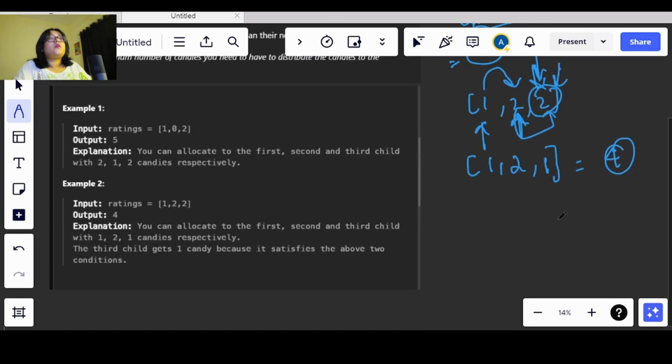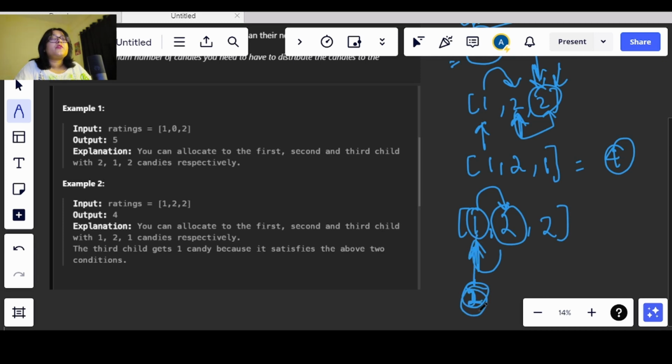Now what we are seeing here is that we are following a pattern. We are comparing the current value with its neighbor. If the neighbor has a greater rating, then the current child will receive only one candy. Otherwise, if this value is greater, then it will get 2 candies. So we are observing a pattern that we are comparing the I value with the I plus 1 value. Again here also we are doing the same, this 2 is getting compared with this 2.